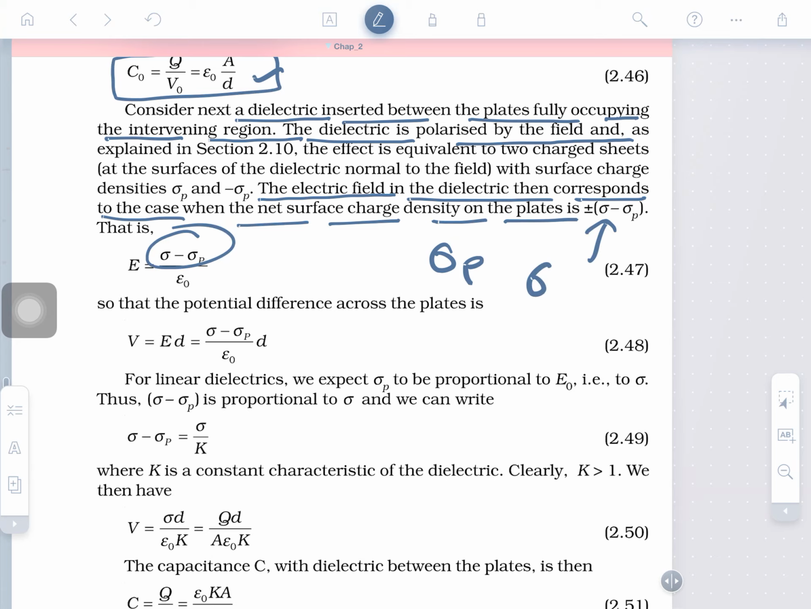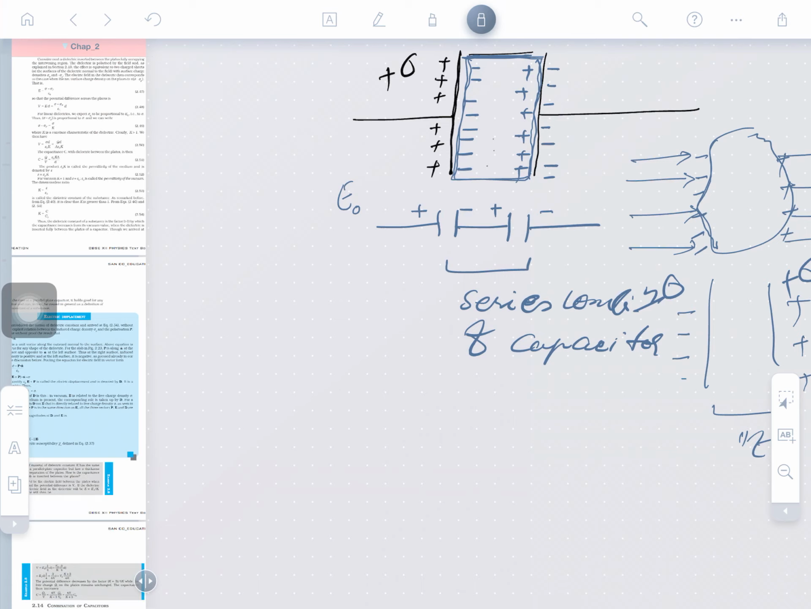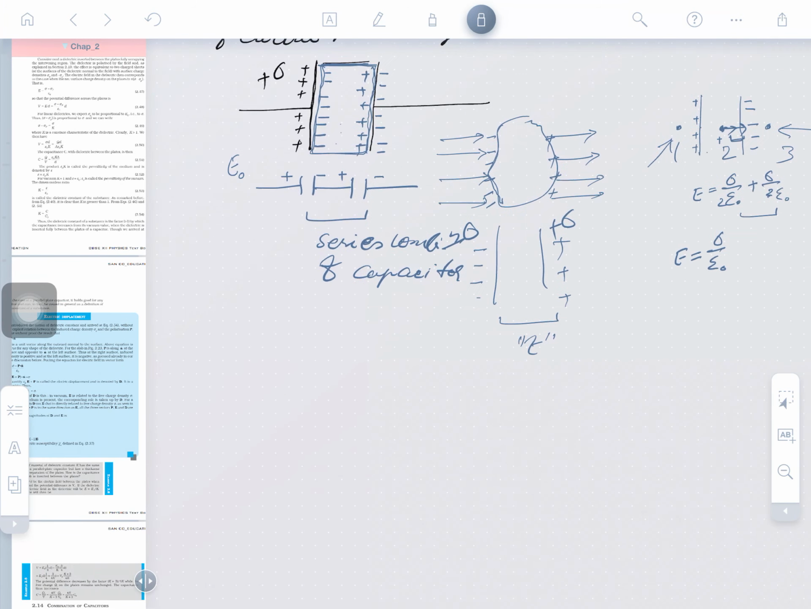So, how can we find the net? It is to be subtracted. If this were zero, it would be only due to the positive charge, and if this were zero, it would be only due to that. So, we can find the electric field in this case. What will the electric field be when the dielectric is inserted? I am telling this now. So, what will happen here? The electric field,